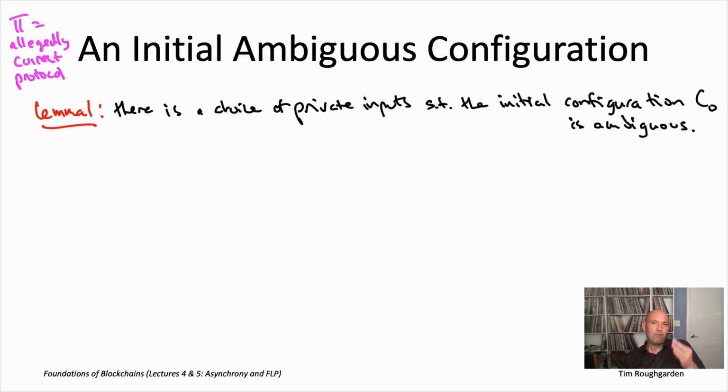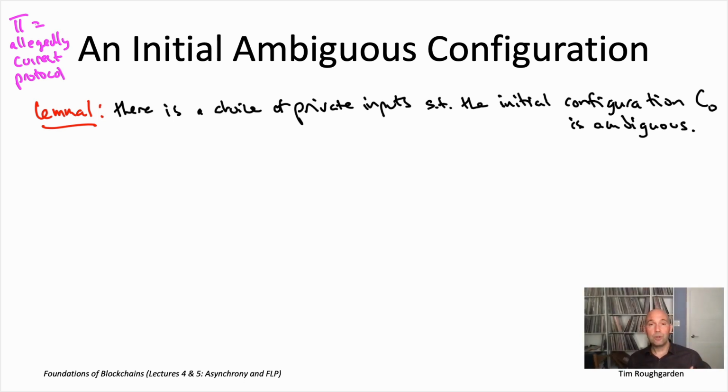So the only thing which varies across different initial configurations is what are the private inputs of the nodes. Everything else is exactly the same no matter what the private inputs are. In other words, there's exactly 2 to the n possibilities for the initial configuration, because there are 2 to the n ways of assigning a 0 or a 1 as a private input to each of the n nodes.